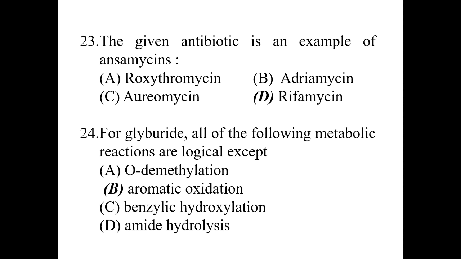Another, aromatic oxidation. The aromatic oxidation is not placed here. The correct answer would be B, because aromatic oxidation only takes place in an aromatic ring, but it also contains the cyclohexane, that is not aromatic.